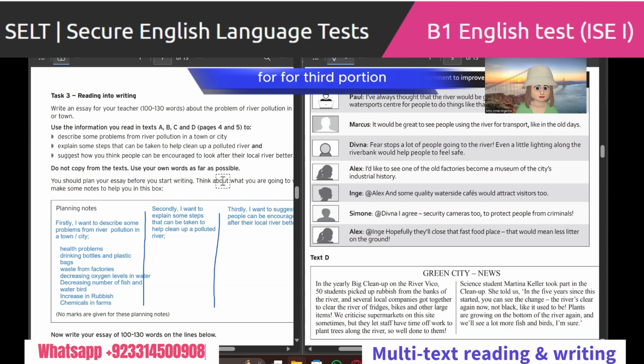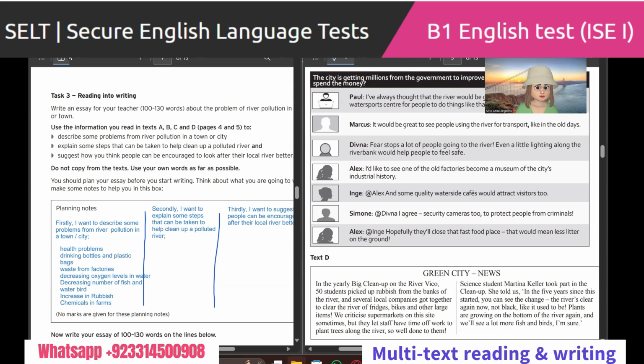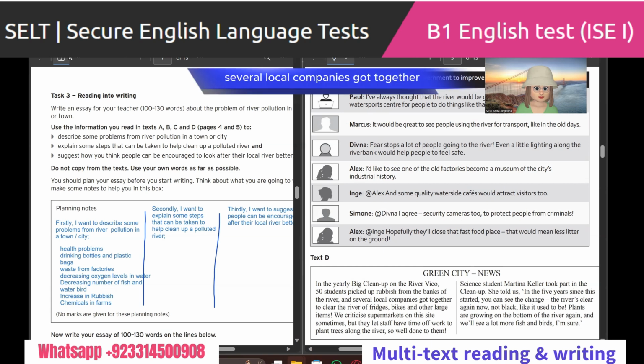For the third portion, thirdly, I want to suggest how people can be encouraged. Firstly, secondly, I want to explain some steps that can be taken to help clean up a polluted river. First, several local companies got together to clean the river.